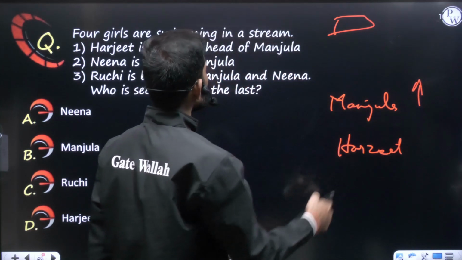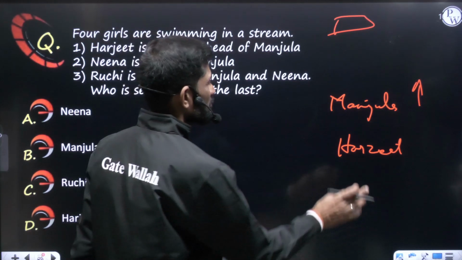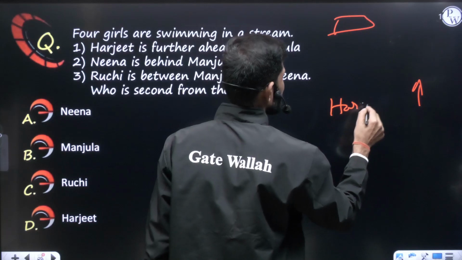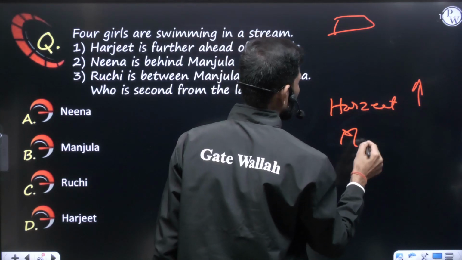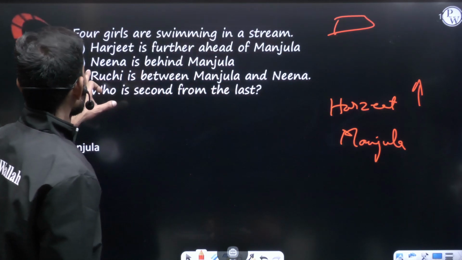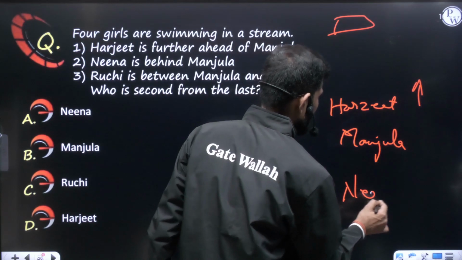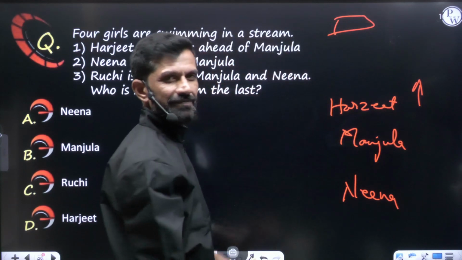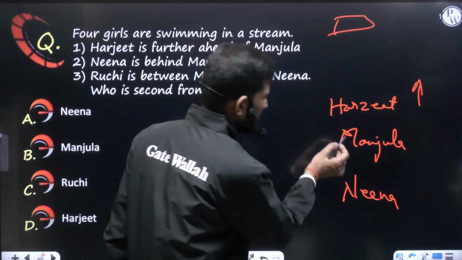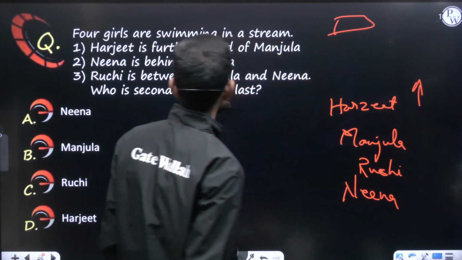Harjeet is further ahead of Manjula, so Harjeet will be on the top and Manjula at the bottom. Now Neena is behind Manjula, because they are moving like this. Ruchi is between Manjula and Neena. So Ruchi is there in the middle between Manjula and Neena.